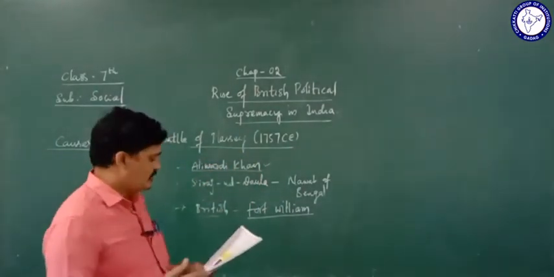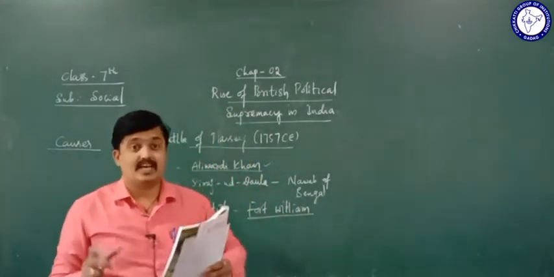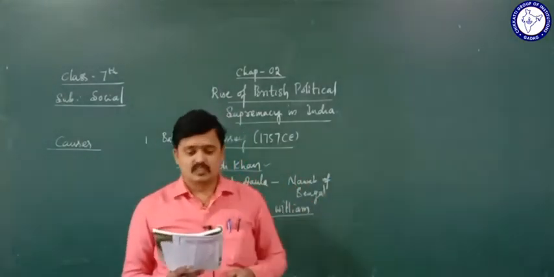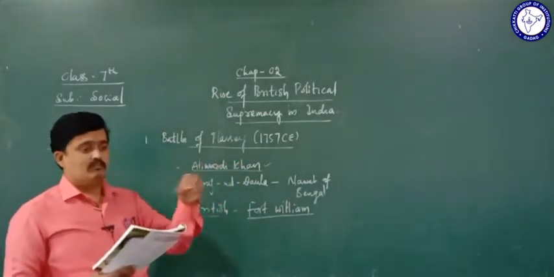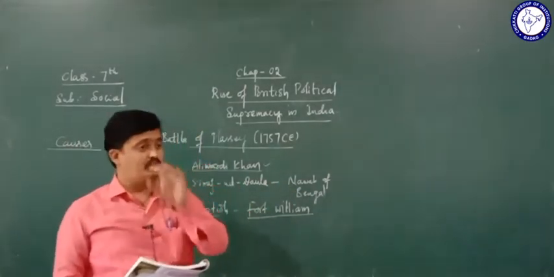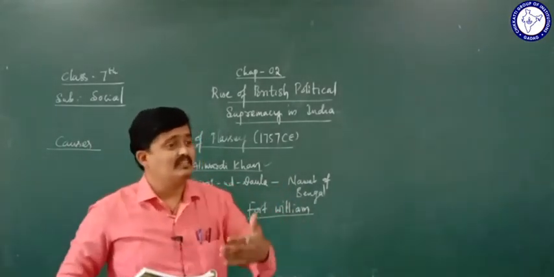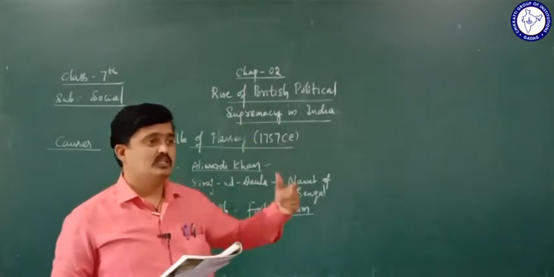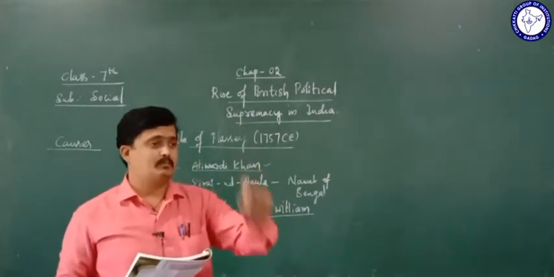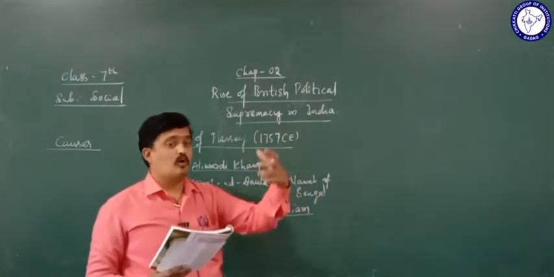And hearing the news of Nawab Siraj-ud-Dawla's attack, when the British came to know, what have they done? The officials of the Madras Company sent an army. When they came to know of Siraj-ud-Dawla's attacks, the British company, the Madras Company, sent an army under the commander Robert Clive.